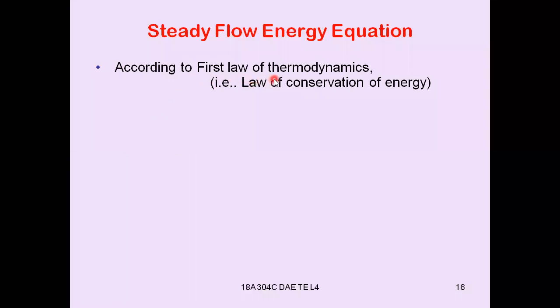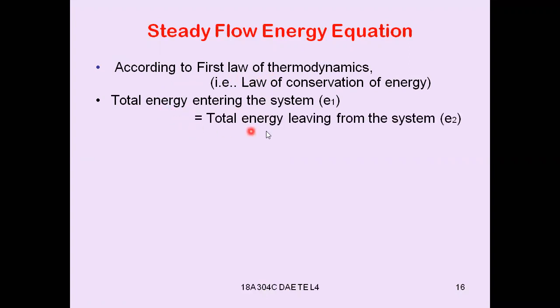So according to the first law of thermodynamics, as per the law of conservation of energy, total energy entering into the system must be equal to the total energy leaving the system. That means energy neither can be created nor destroyed, but can be converted from one form to another form.